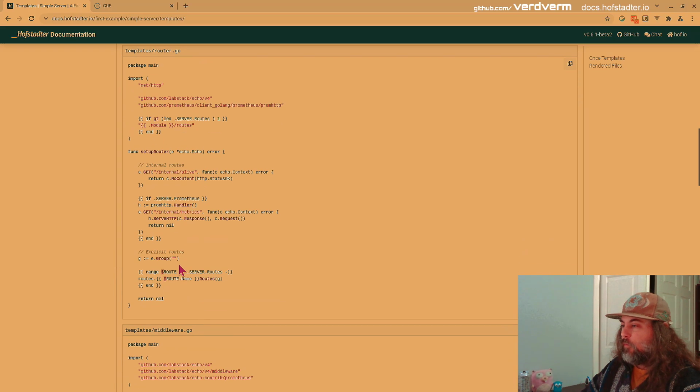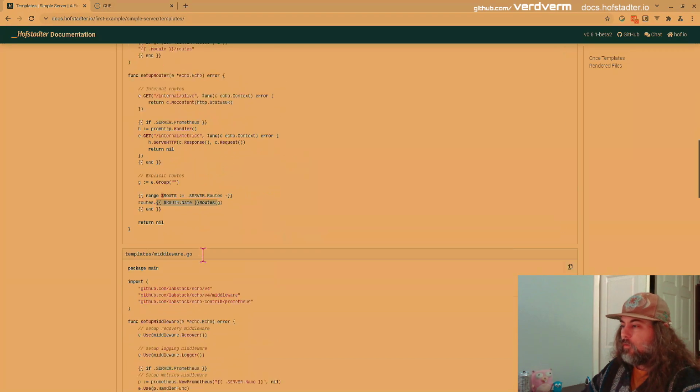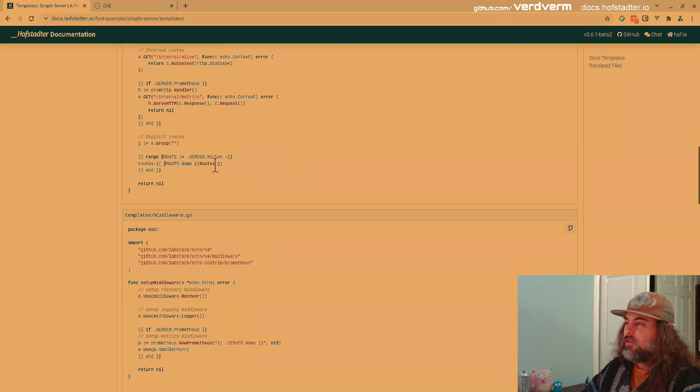And then we create a group for all of our real routes, or our application routes, I should say, that are interesting to the user. For each route, we're going to call into that route's name Routes function, which is just below, two files down. What this does is you pass in this G for the group, and it attaches itself to it. So instead of attaching it here at the top level, for each route we've written a function that wires itself up given a group.